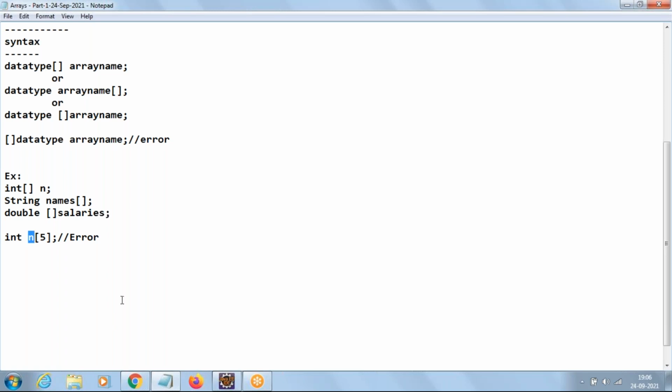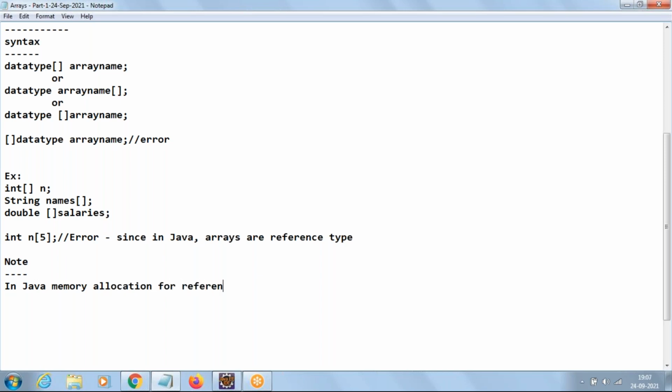Reference type. And I've given a point: memory allocation for reference type is done during runtime using the new operator. So why is this an error? Since in Java, arrays are reference type. I'm writing the point once again. In Java, memory allocation for reference data type is done during runtime using the new operator.